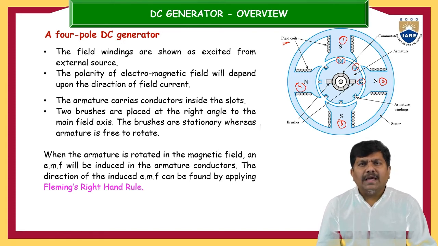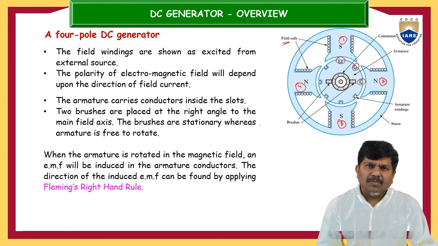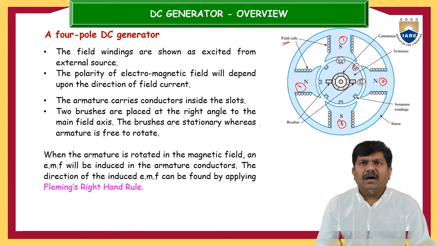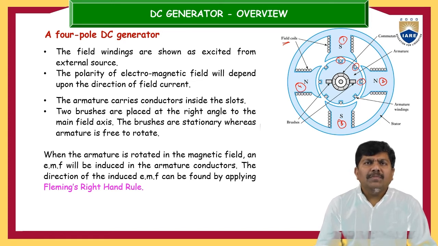The brushes collect the electrical energy from the rotating body and convey it to the stationary loads. That's the duty of the brush. The brushes are placed very close to the armature conductors. From the armature conductors, the brushes collect the electrical energy, which is further communicated to the electrical loads that are stationary in nature. When the armature is rotated in the magnetic field, the direction of the induced EMF can be identified with the help of Fleming's right hand rule.